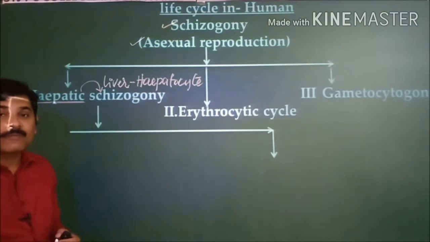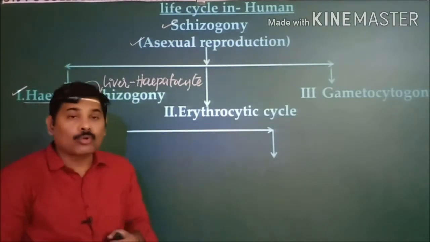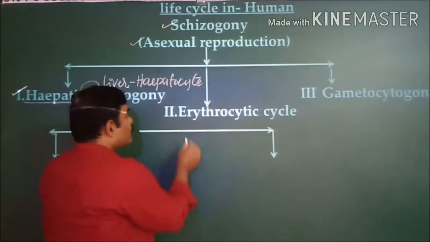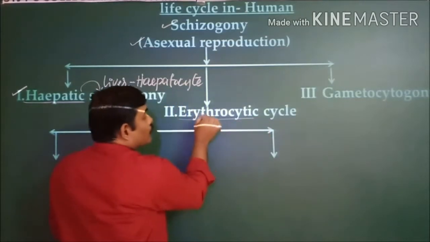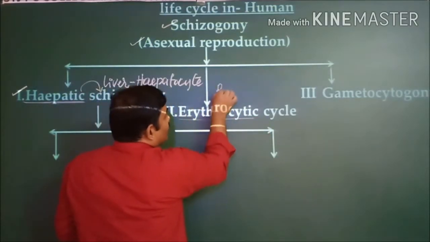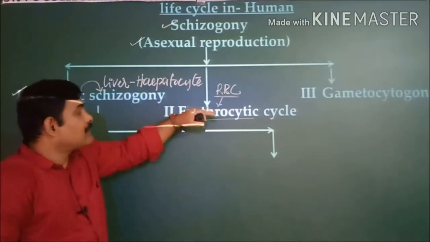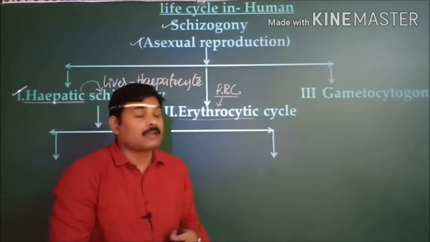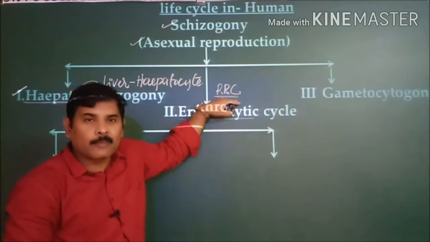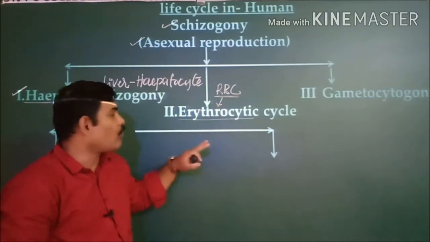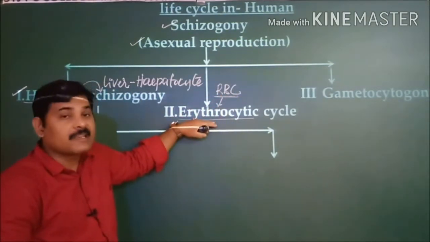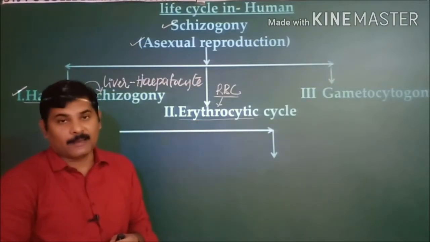Whereas the second stage is known as the erythrocytic cycle. Erythrocytes means red blood cells, as we generally call them. And this stage of the asexual reproduction is carried out within the red blood cells. That is the reason why this stage is known as the erythrocytic cycle.